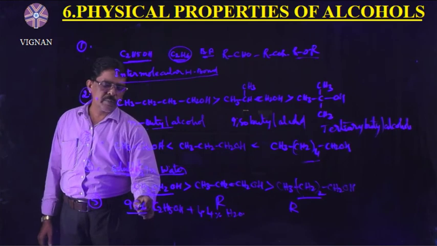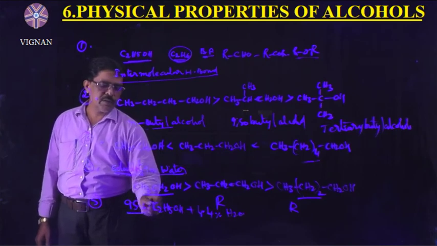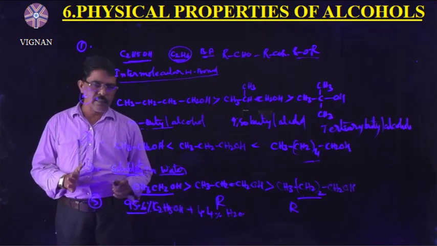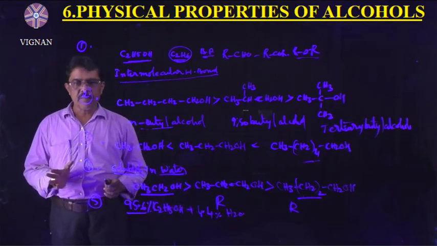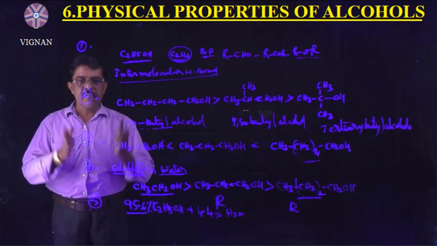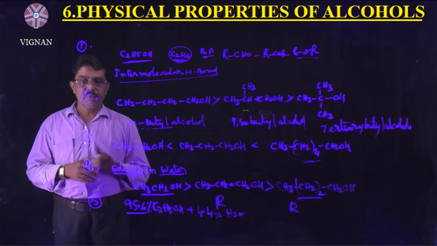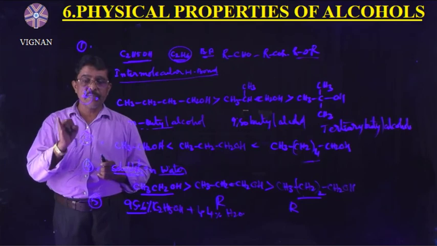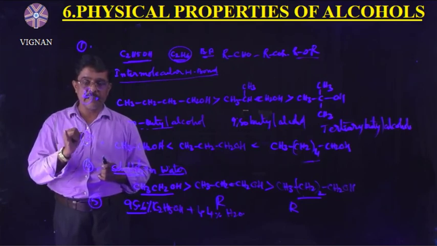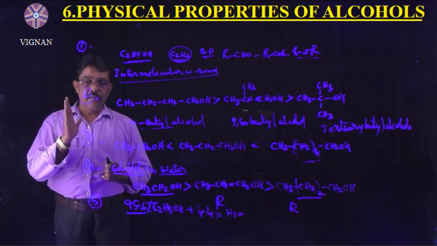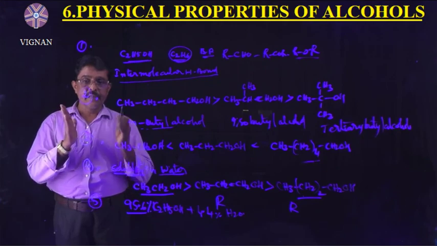So last one is azeotropic mixtures formed by alcohols. For example, 95.6% of ethyl alcohol and 4.4% of water forms an azeotropic mixture. This is the constant boiling liquid. These are the physical properties. In today's class we studied the preparation of alcohols from alkenes, from carbonyl compounds, from carboxylic acids, hydroboration and oxidation, and esters.